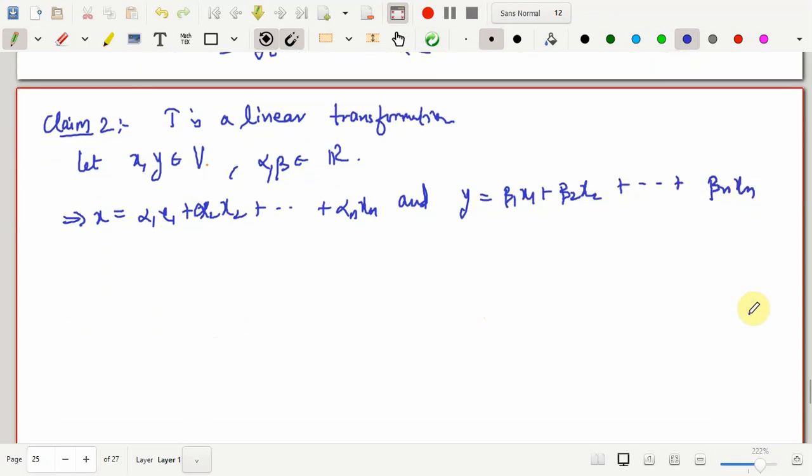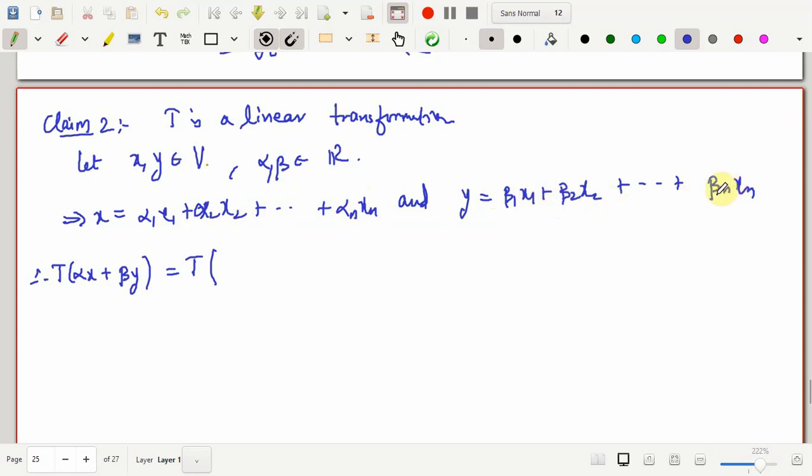So now if I check for T of alpha x plus beta y, first of all, this alpha x plus beta y has to be in terms of x1, x2 till xn, and that is clear from here. So if I directly simplify, alpha x is going to be alpha into alpha 1 x1 plus alpha into alpha 2 into x2, and this will go on till alpha into alpha n xn, and beta y is going to be beta 1 x1 plus beta 2 x2, and this goes on till beta n xn.